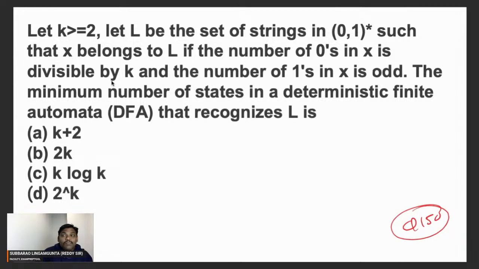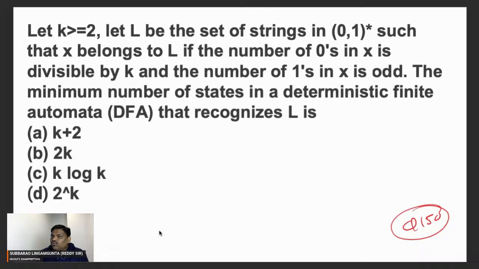So this is the combination of two problems. The first problem has k states, the second problem has 2 states. Using a product machine, 2 into k, 2k states. The answer for this problem is 2k states. If anyone has any objection, please let me know.